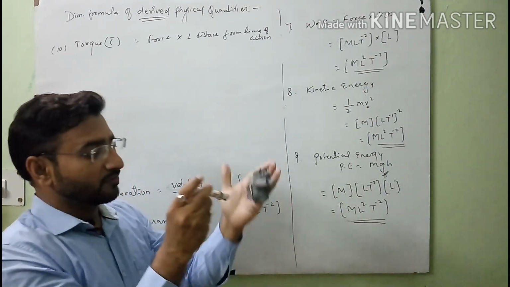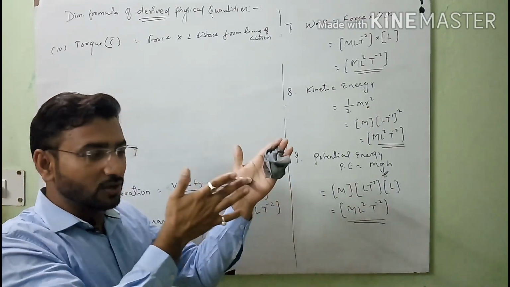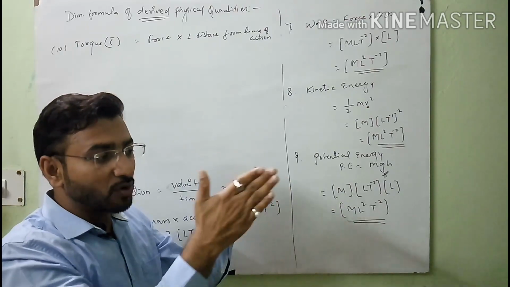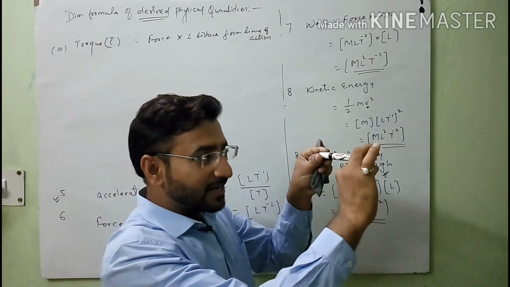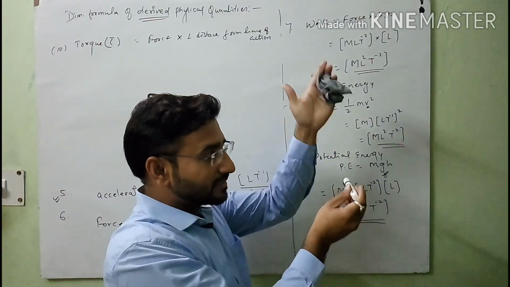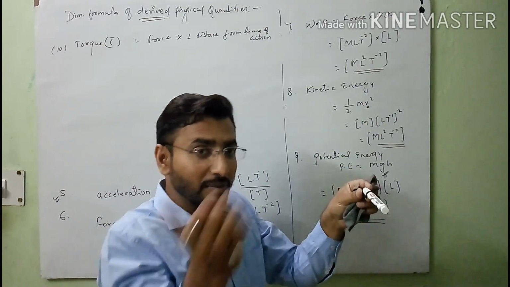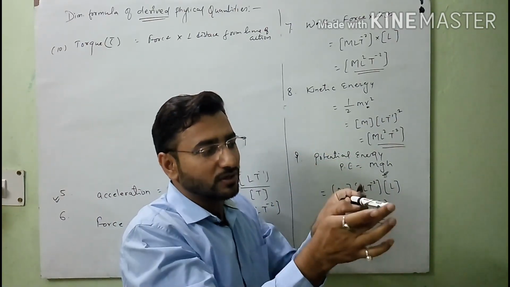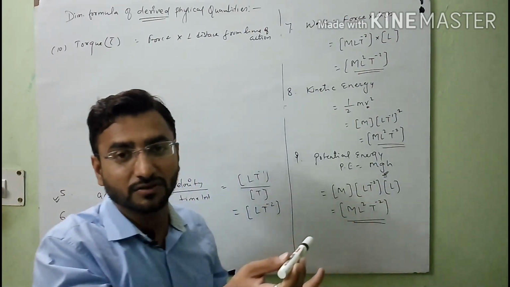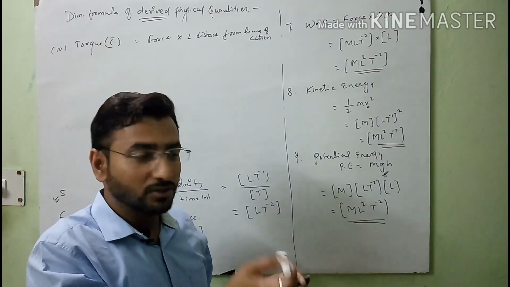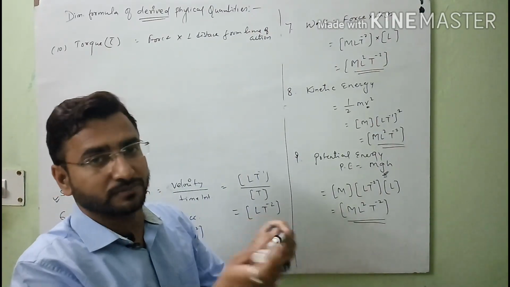So here we apply a torque on the door by which the door can easily open and close by applying a small amount of force on the handle. As we move the handle closer to the wall, or the fixed surface, you will see that the force applied by you increases as your distance decreases from the fixed surface or the axis of rotation. So here torque comes into play in the case of rotational motion.